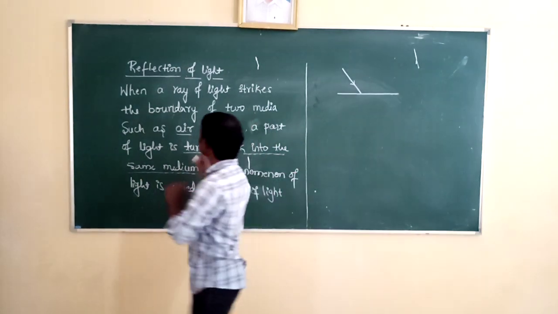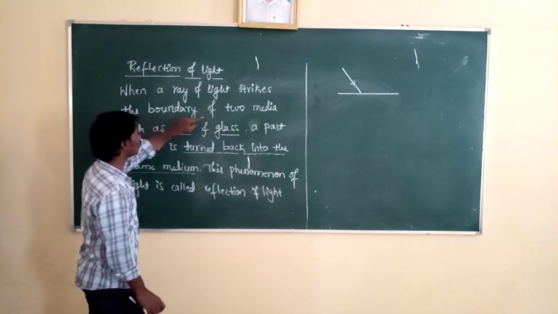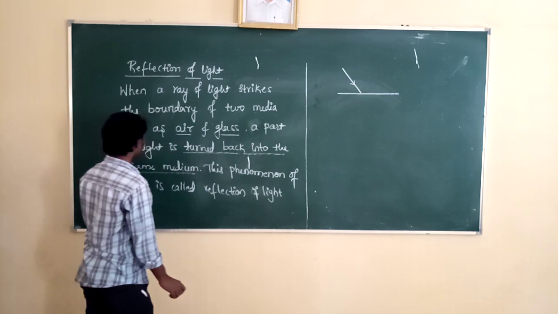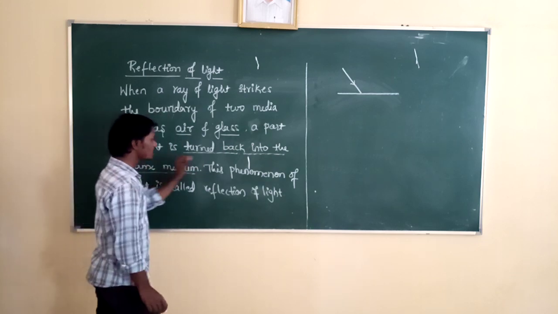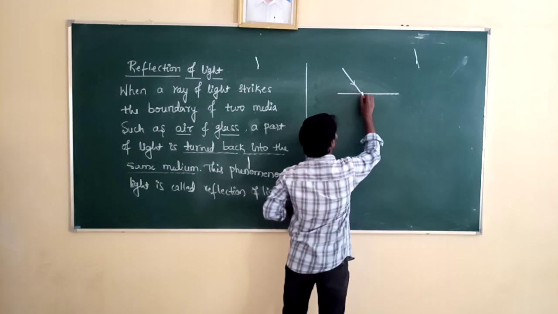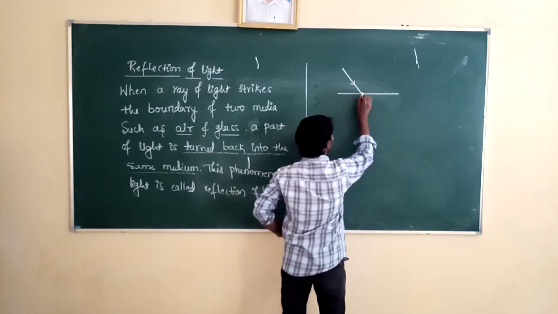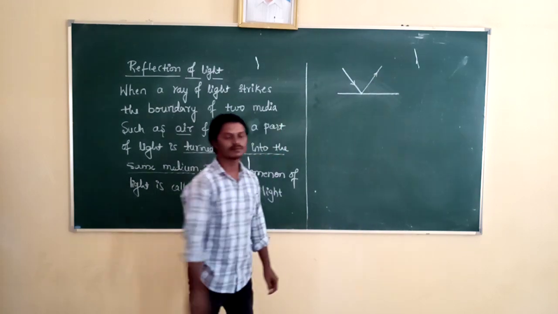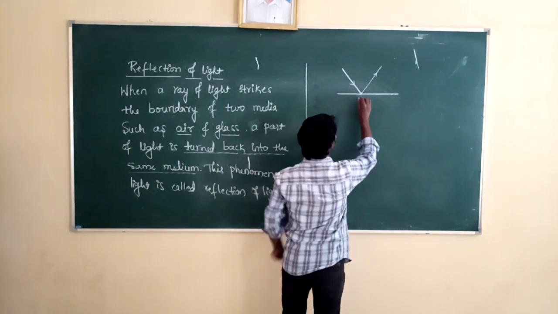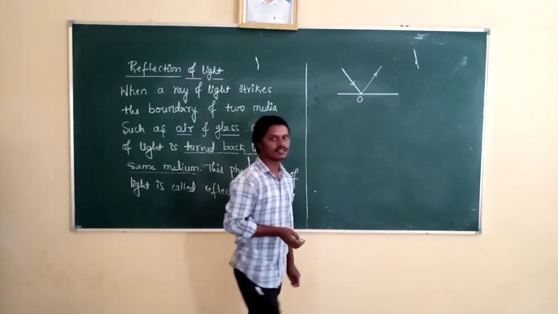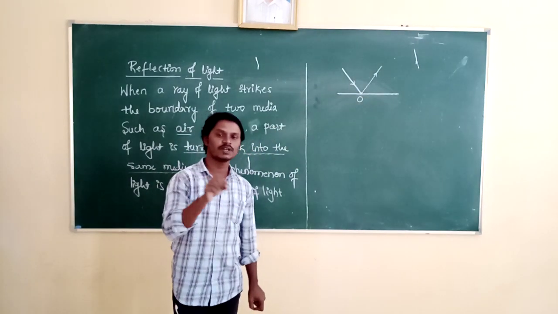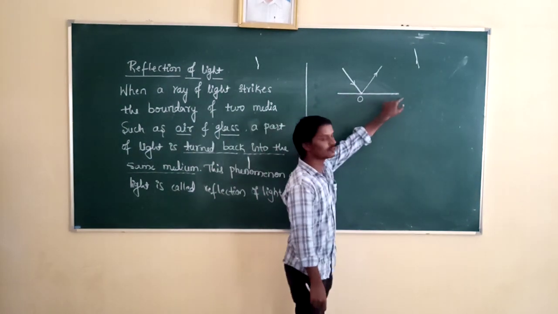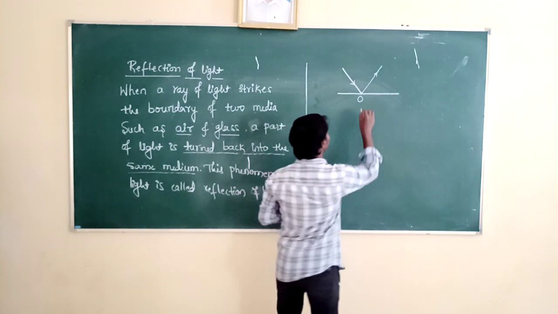So here, when a ray of light strikes the boundary of two media such as air and glass, a part of light is turned back into the same medium. At the point of incidence, the light turns back into the same medium. This is called reflection of light. Here, this point O is called the point of incidence. The point at which the light is incident is called the point of incidence, and it is on the reflecting surface.